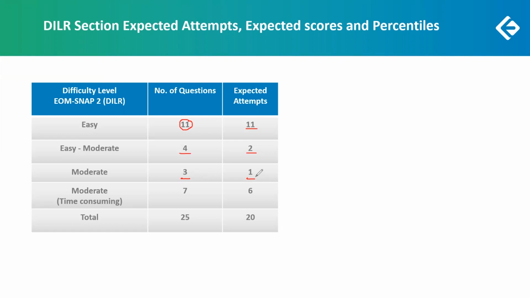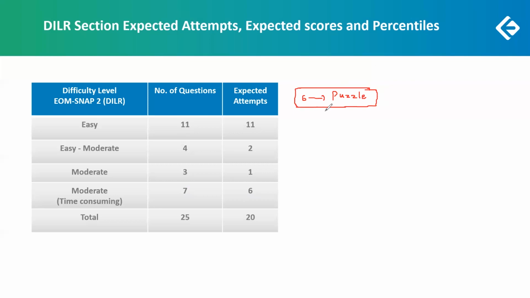Then moderate questions, there were three. I've taken only one as expected attempts because two were verbal logic, and there was that word which we were talking about, which was kind of difficult, and a lot of students don't know that. So I'm expecting that students will leave that question. One out of three from the moderate, and this is kind of surprising for the students. From the moderate time consuming, I've taken 6 attempts out of 7, because the paper was structured in that way. There were 6 questions from just one puzzle. This kind of situation might arise at the time of the actual SNAP paper.